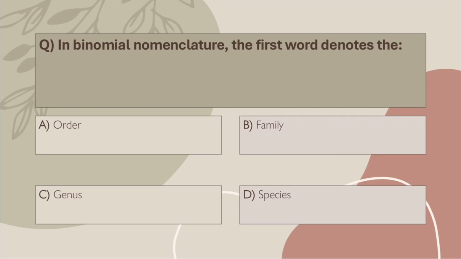Q25. In binomial nomenclature, the first word denotes the A. Order. B. Family. C. Genus. D. Species. Correct answer, C. Genus. First word equals genus, capitalized. Second word equals species, small letter, like Homo sapiens.